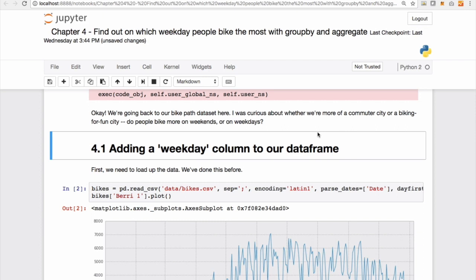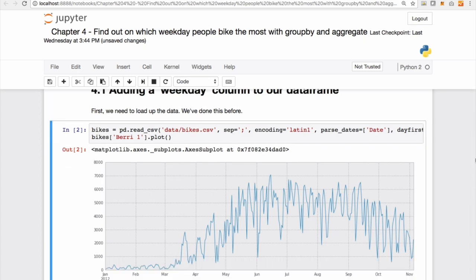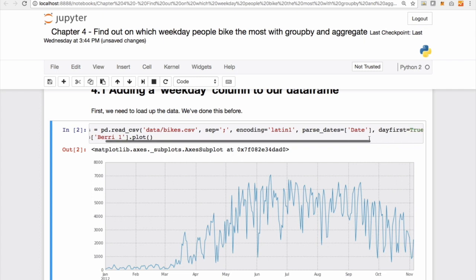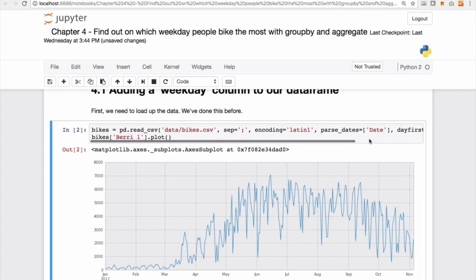I was curious about whether we are more of a commuter city or a biking for fun city. Do people bike more on weekends or on weekdays? So the first thing that we will do is add a weekday column to our data frame. And before doing that, we of course load up our data. And this time we give a lot more options in the read_csv function, because that's what it takes to load up the data properly. And then we do a quick plot on the Berri 1 column.